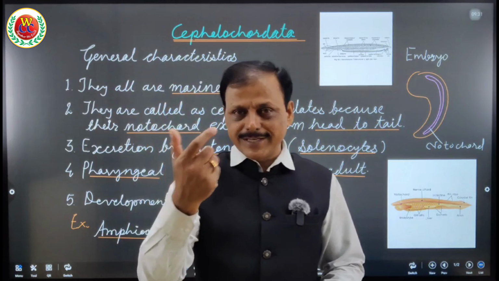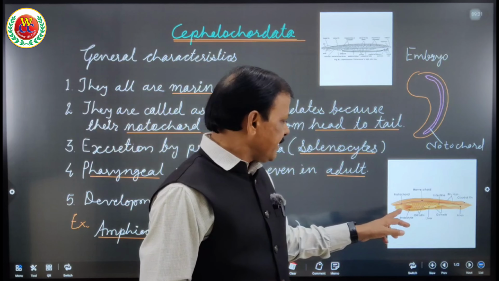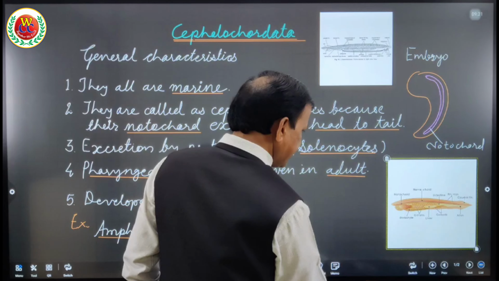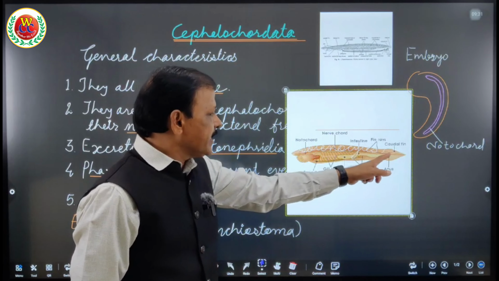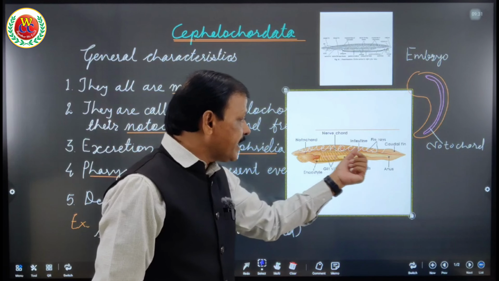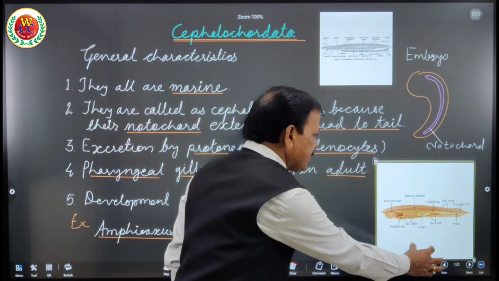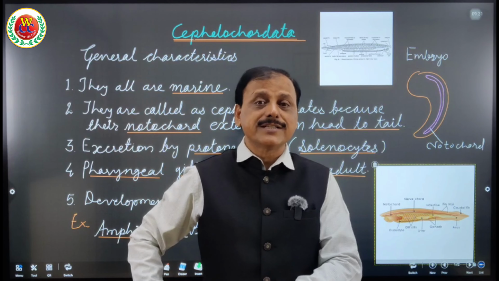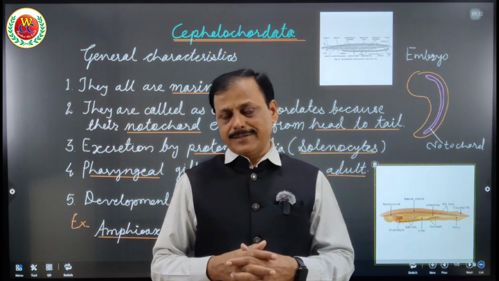Very important. Cephalo means head. Chordata means having notochord. Now let's see, here in this diagram it is very clear that notochord is extended from head to tail. See here, this notochord, it is from head to tail. Since it is present from head to tail, therefore they are called as cephalochordate. This is very important to understand about this phylum, that is different than that of Urochordate. Urochordate has notochord in lumbar region and cephalochordate has notochord from head to tail, and therefore they are differentiated.